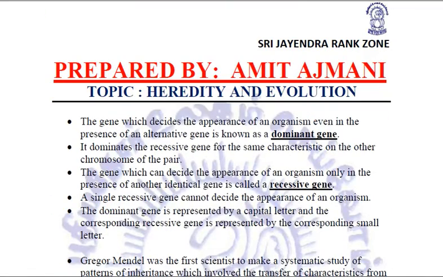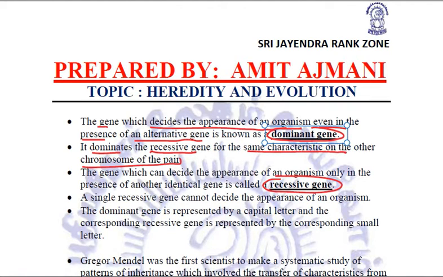Now these genes are of various types. One is dominant genes and the other is recessive genes. What is meant by that? The gene which decides the appearance of an organism even in the presence of an alternative gene is known as a dominant gene. These genes dominate the second type of genes, the recessive genes, for the same characteristic on the other chromosome of the pair.